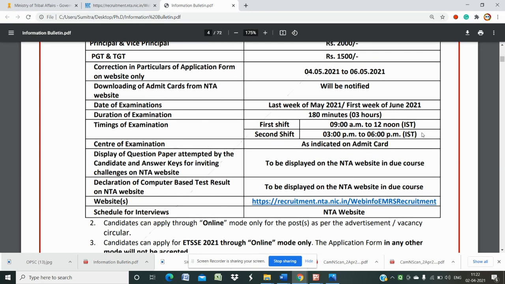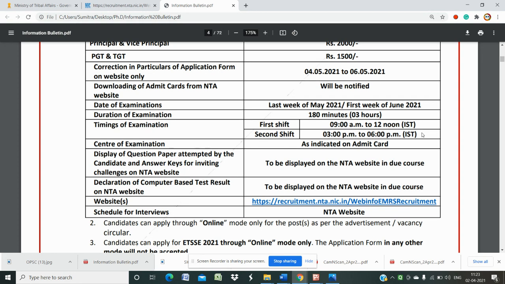Then correction of particulars of application on the website. If you have made any mistakes relating to your name, father's name, education qualification, address, mail ID, or phone number, or you need to change something else, it will be available for 2 days, from 4th of May to 6th of May. You can make any change if you want to.